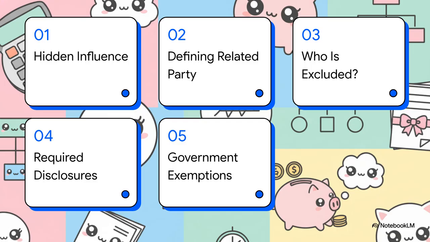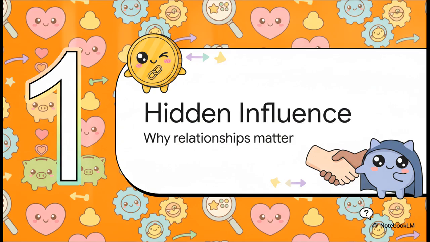Okay, here's our game plan for today. We're going to cover the problem of hidden influence, how to actually define a related party, who gets excluded from that list, the disclosures you're required to make, and finally, those government entity exemptions. Let's jump right into part 1, the problem of hidden influence and why these relationships absolutely matter.